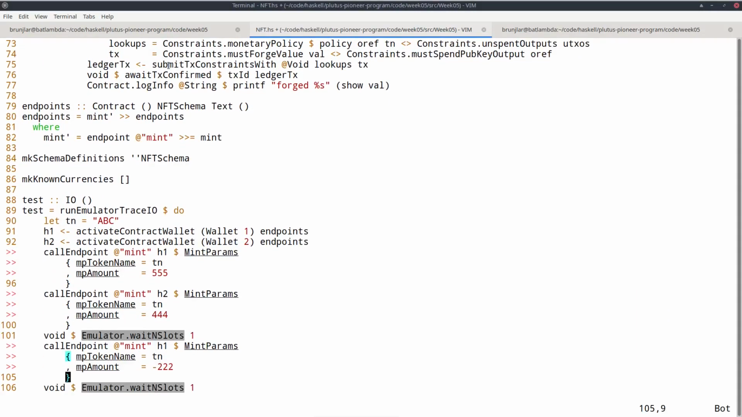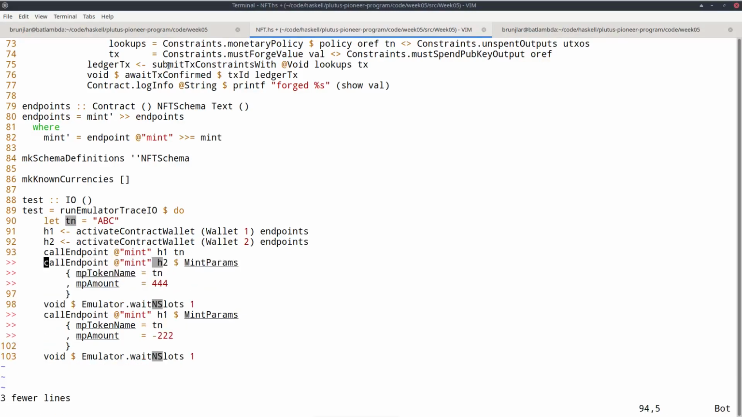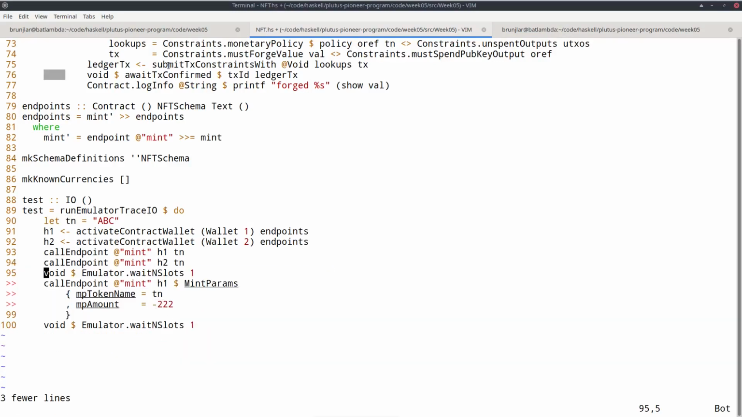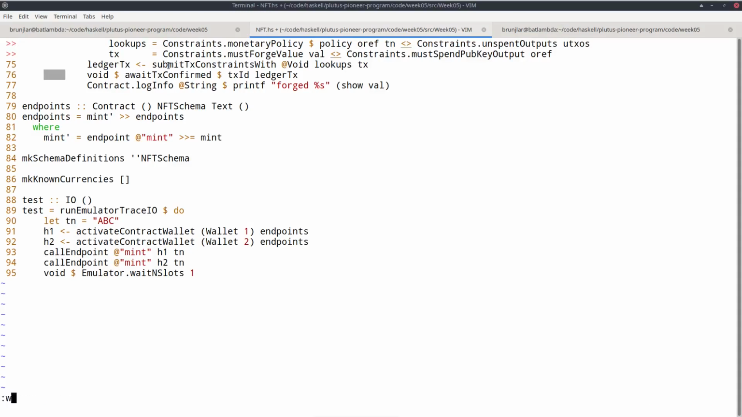Okay, and now in the script, okay, let's again use this. And let's try it for wallet 1 and 2. Now, of course, the parameters are different. Now I don't have these min parameters anymore. I just have the token name. So I can just do tn. Don't specify amount anymore. Here I can use the same token name. I could, of course, use a different one. And burning no longer makes sense and wouldn't be possible. So I can delete this.